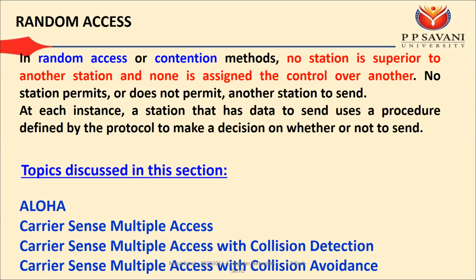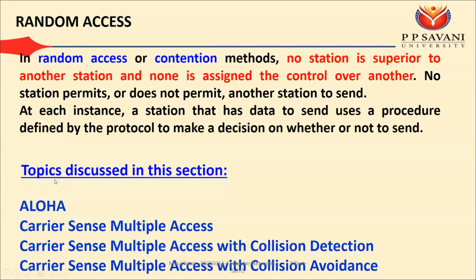Then no station permits or does not permit another station to send. Suppose a station or device wants to send data, then it does not require the permission of other devices. Whenever the device has something to send, it will send without worrying whether another is sending or not. At each instance, a station that has data to send uses a procedure defined by the protocol to make a decision on whether or not to send. For that we require one procedure or algorithm that will decide whether the station has to send the data or not.